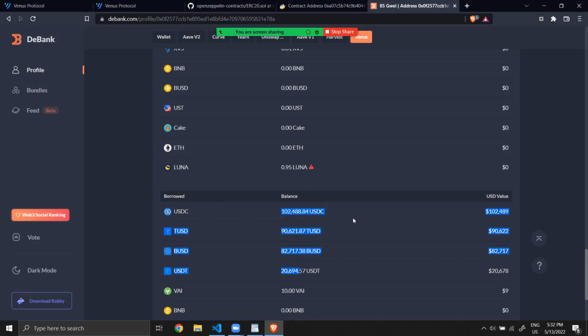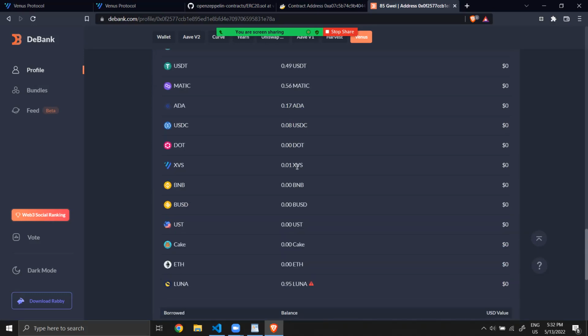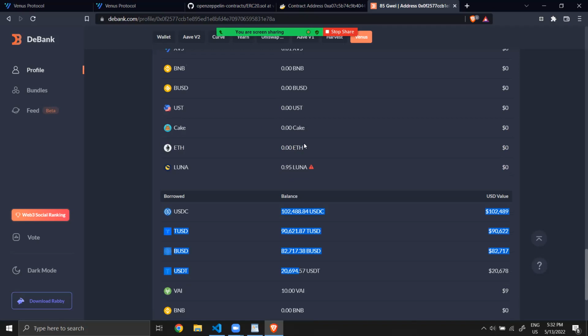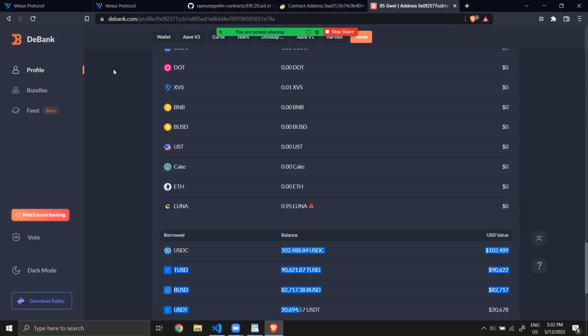It means that the liquidator won't repay this because they won't have anything to get back. That's what we call bad debt. And that account is a very good example of such a situation.